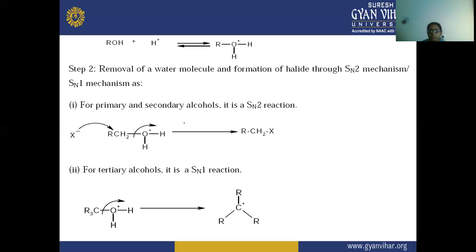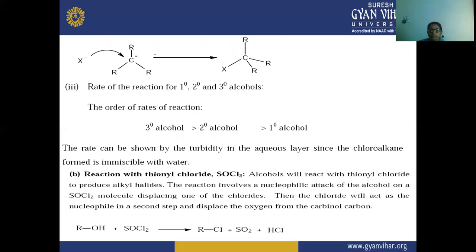For primary and secondary alcohols, it is the SN2 reaction, and for tertiary, it is the SN1 reaction. The order of the rate of reaction is tertiary alcohol, then secondary alcohol, and then primary alcohol. The rate can be shown by the turbidity in the aqueous layer, since the chloroalkane formed is immiscible with water. Next is the reaction with thionyl chloride.